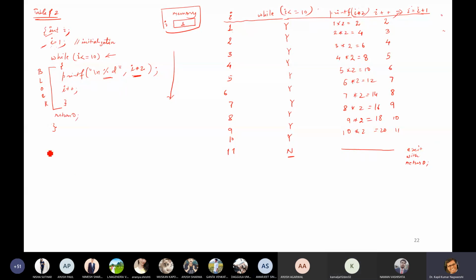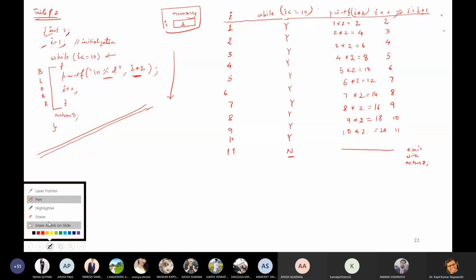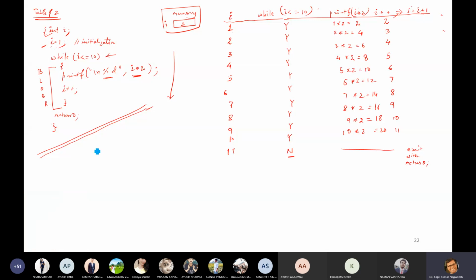So this is about while loop. Now come to for loop. I'm not showing you all the while loops. All the while loops will be shown according to its need. Now come to for loop. Same thing. Everything is there in for loop. Let me write equivalent of this in for loop. So whatever written like integer I up to this line, it is okay, but I will write here integer I equals to 1 directly.